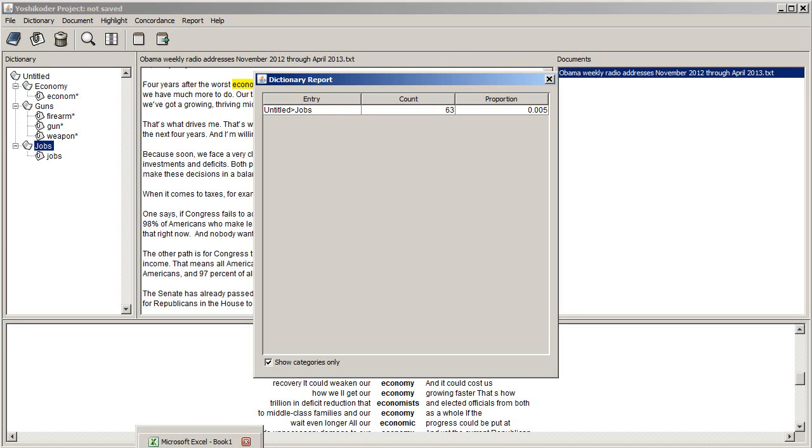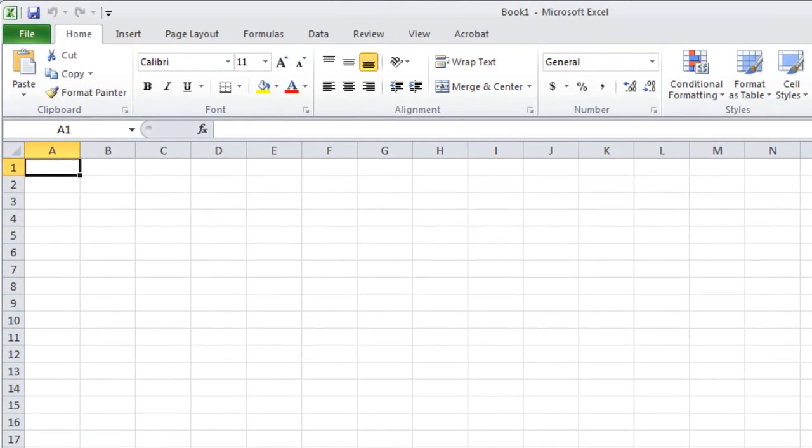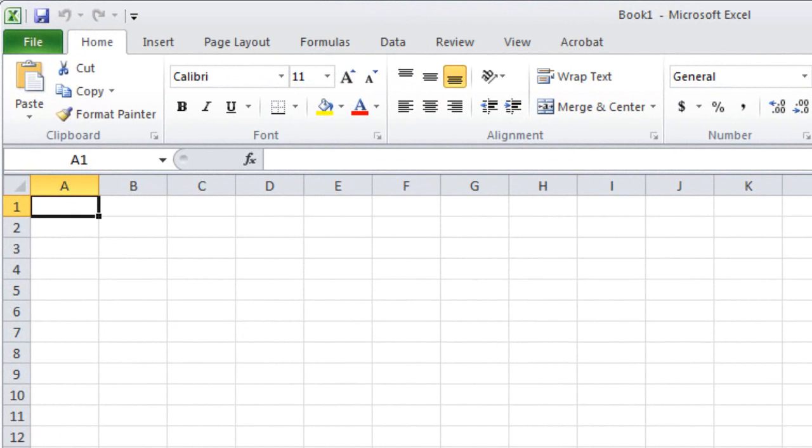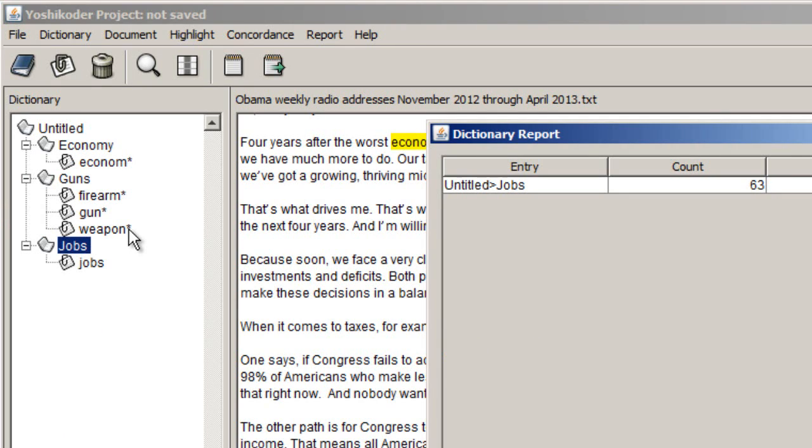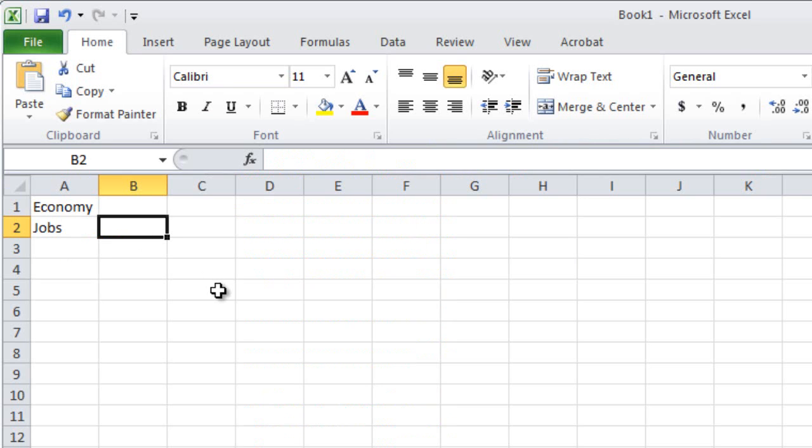Let me open Microsoft Excel here, and let's just start setting up a little spreadsheet. Let's type economy here and jobs here, and that's in column A. And in column B, let's record the number of occurrences of each one. We've just learned that jobs showed up 63 times, so let's type a 63 there.